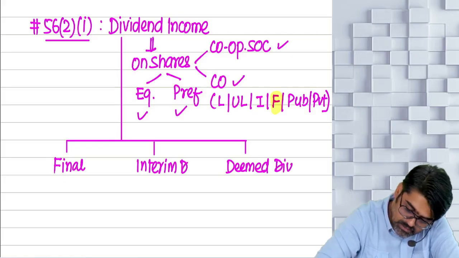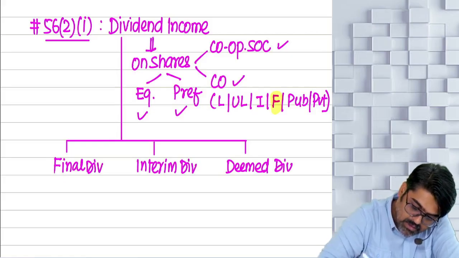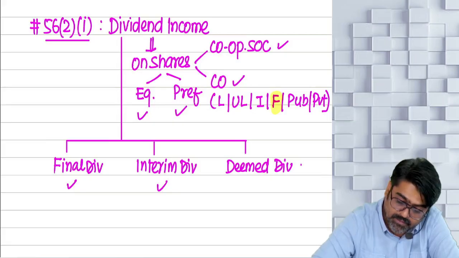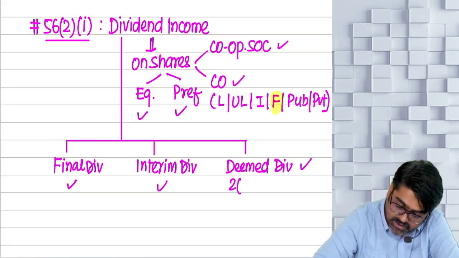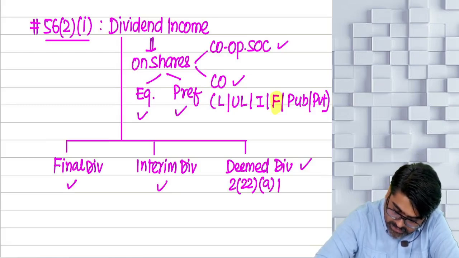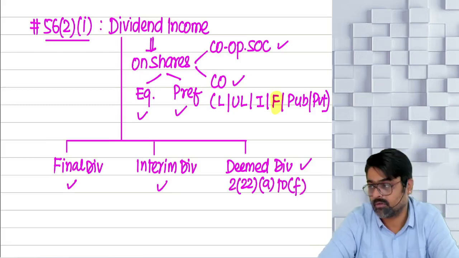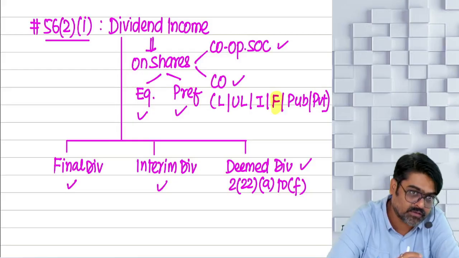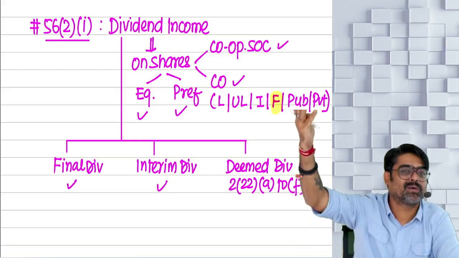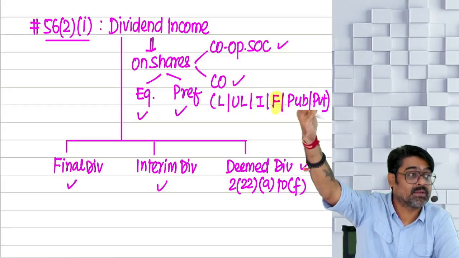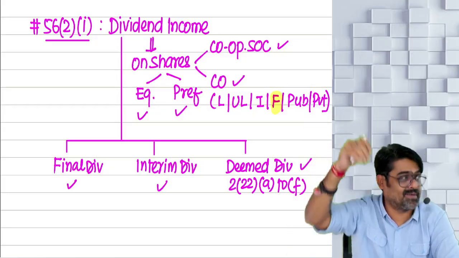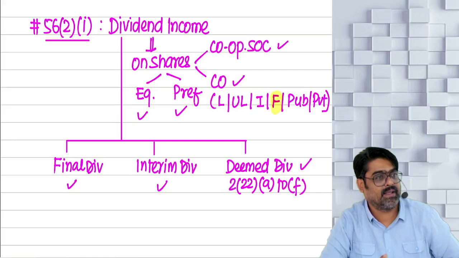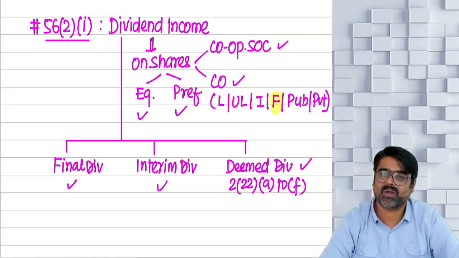Sir, final dividend is taxable under the head IFOS. Interim dividend is taxable under the head IFOS. Deemed dividend is taxable under the head IFOS. Deemed dividend is given in section 2(22), clause (a) to clause (e). Six clauses are there. In these six clauses, specific types of receipts. In the accounting language, in the books of accounts, they are not treated as dividend. But for income tax purposes, this type of receipt will also be treated as dividend in the hands of the shareholder. Getting my point or not?